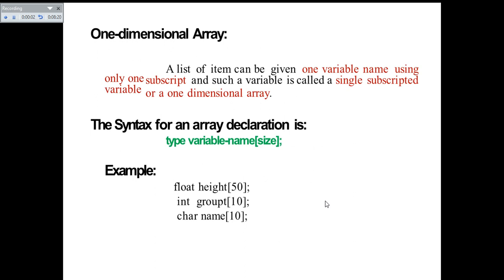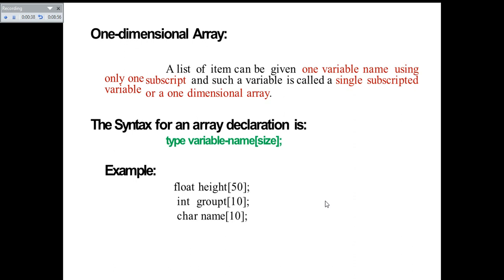Now let's see what a one dimensional array is. A list of items can be given one variable name using only one subscript, and such a variable is called a single subscripted variable or a one dimensional array. So what he is saying is a list of items. An array is nothing but a collection of items, or group of items, or list of items, and this list of items can be given one variable name using only one subscript. So they can be given collectively one name using only one subscript, and such a variable is called a single subscripted variable or a one dimensional array.